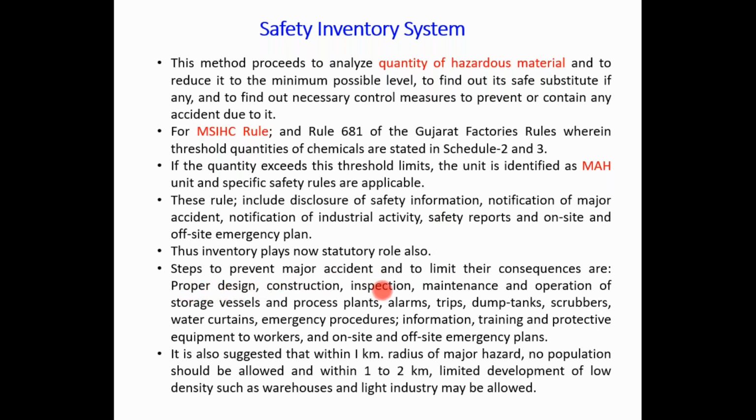It is also suggested that within a 1 kilometer radius of the major hazard, no population should be allowed, and within 1 to 2 kilometers, limited development of low density such as warehouses and light industry may be allowed. So depending on the MAH unit, within the periphery of 1 to 2 kilometers there should not be any residential area, to avoid the adverse impact in case an accident happens in that industry.